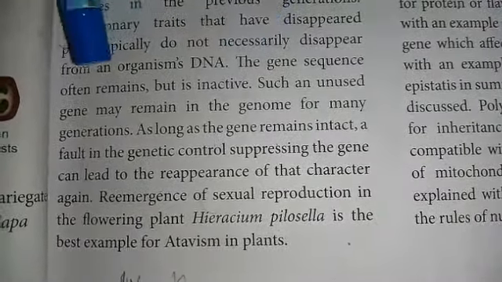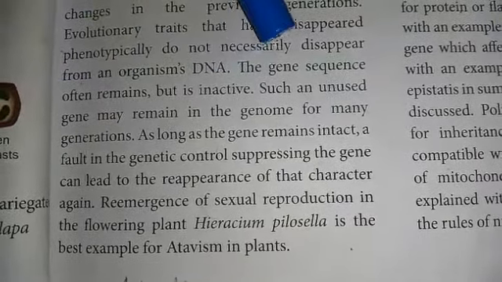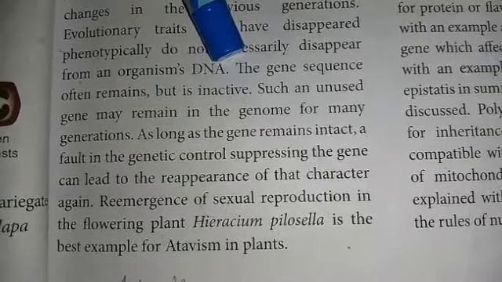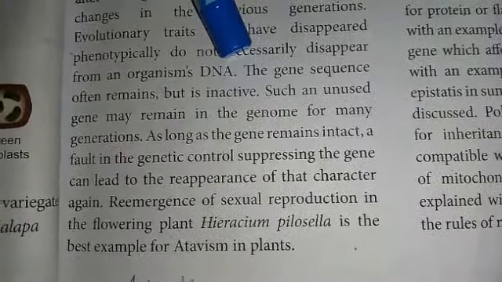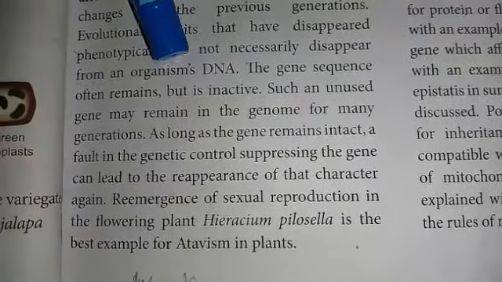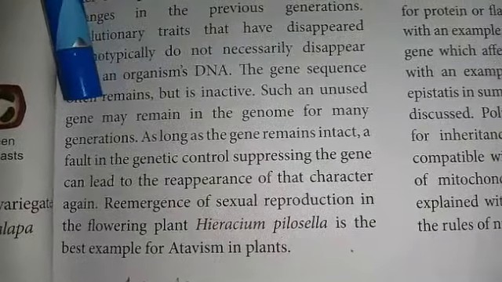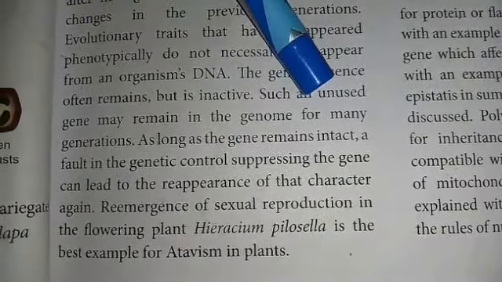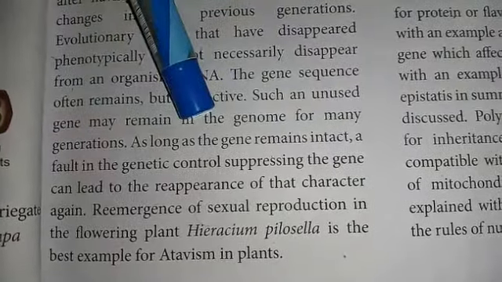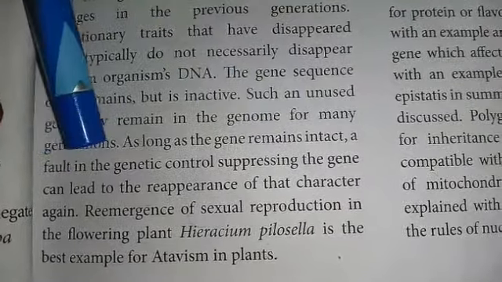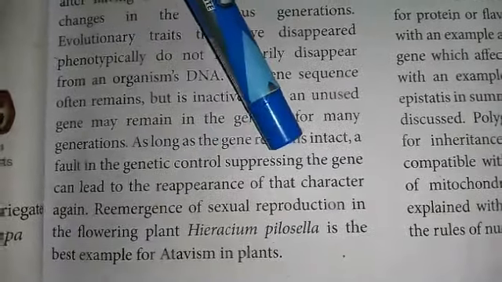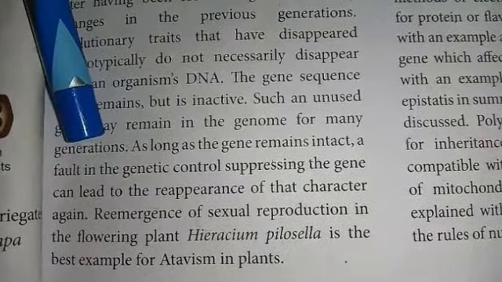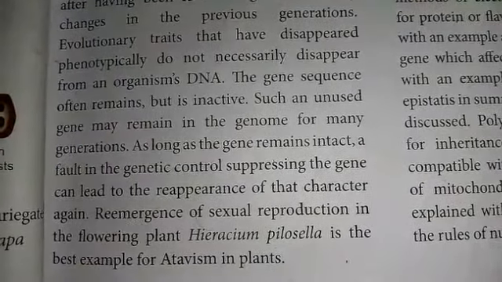Such unused genes may remain in the genome for many generations. Genome means DNA; the totality of DNA is called a genome. So the character which is not expressed in some generations remains in the genome of many generations as long as the gene remains intact, that is, attached. A fault in the genetic control suppressing the gene can lead to the reappearance of that character again. That is, the character reappears after some generations. It is an example of atavism.